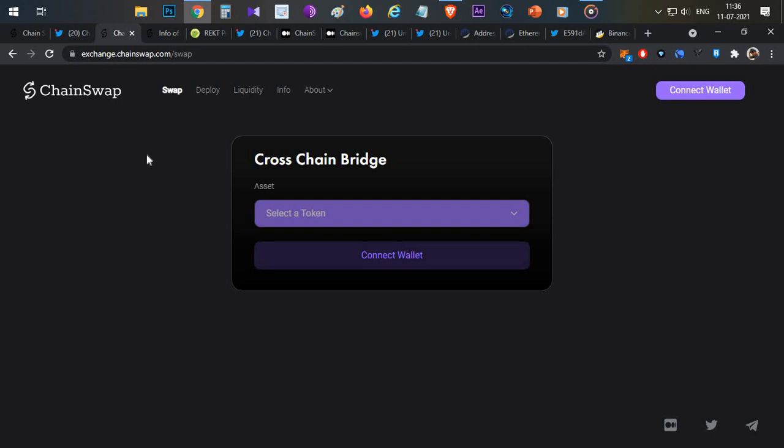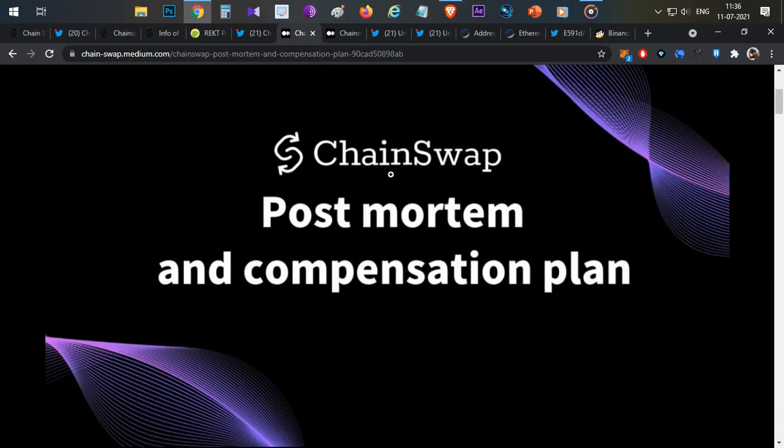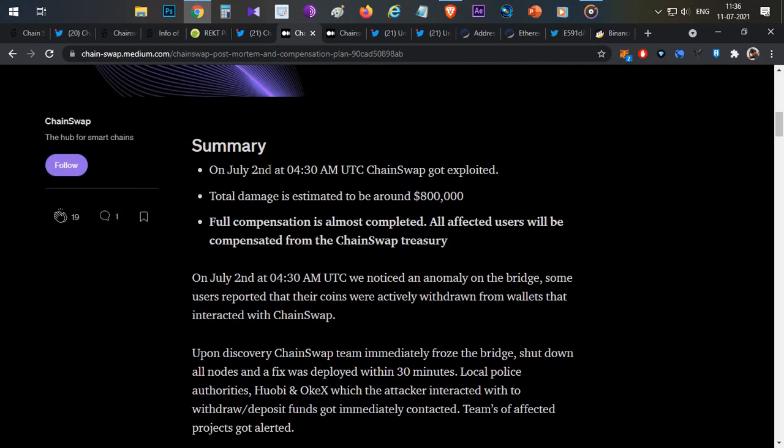But another interesting thing is this is not the first exploit. Recently, 6 days back, you can see there was another exploit on the ChainSwap platform, on July 2nd, in which a total of around $800,000 was stolen. In today's exploit, as per my calculation, it was around $4 to $5 million worth. So it is a really big amount.